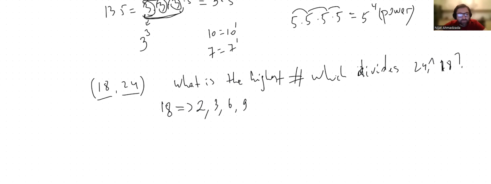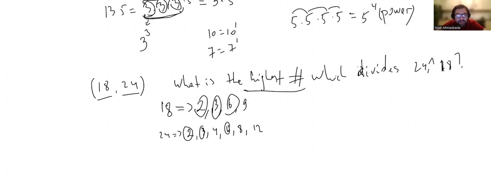Okay, how about 24? 24, you can divide it by 2, 3, 4, 6, 8, and 12. You can divide 24 by those 6 numbers. So those are the numbers which divide 18 and 24. So what is the highest number which divides both of them? So 2 divides both of them, 3 divides both of them, 6 divides both of them. Which one is the highest? So 6 is the highest number which divides 18 and 24. Somsom, thank you for this invention.